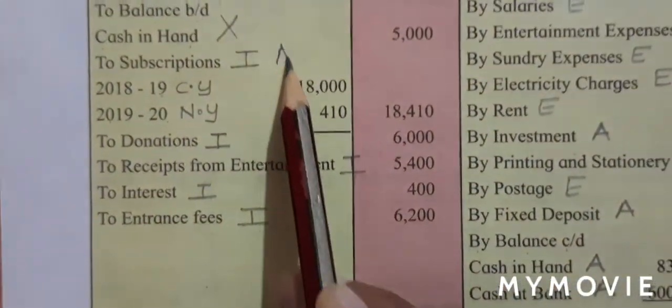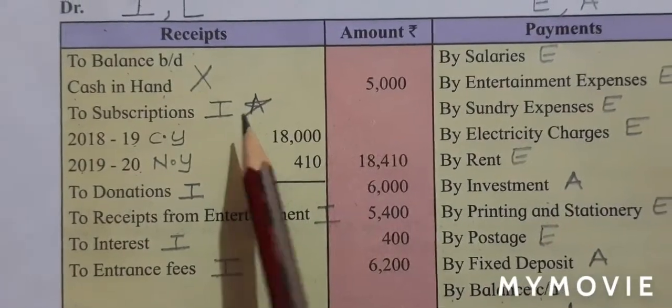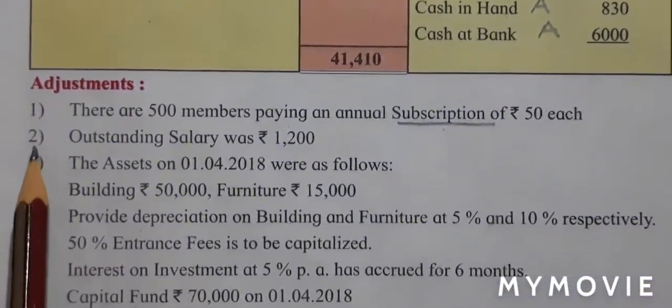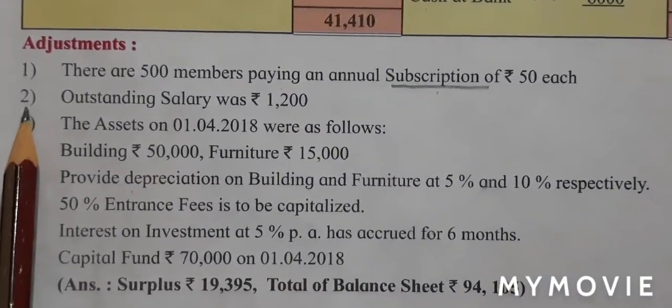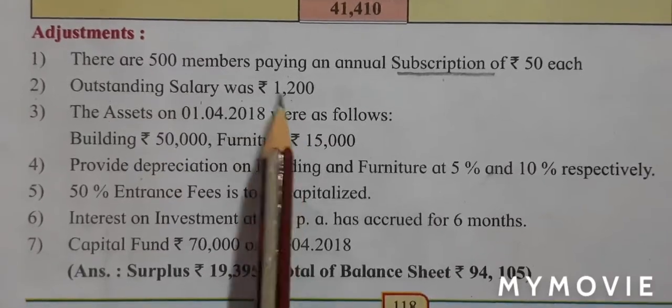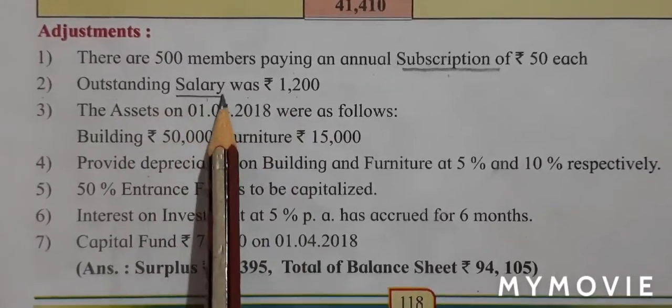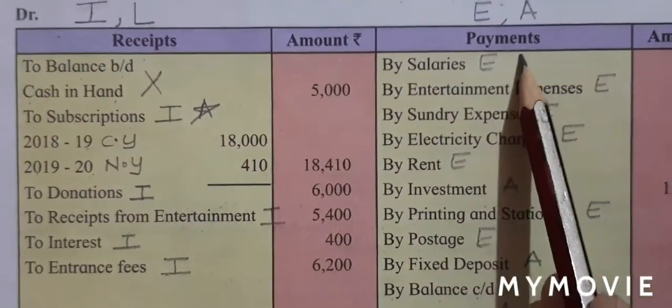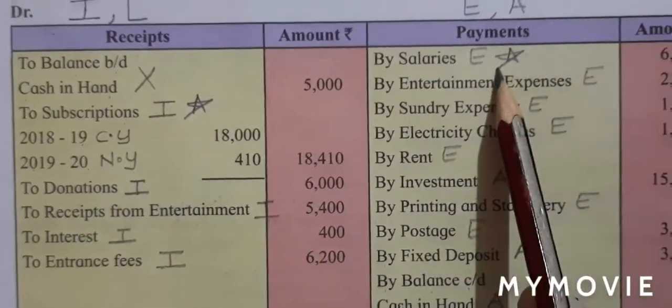On the receipt side, I have subscription. I will mark a star. Adjustment number 2. Outstanding salary was rupees 1,200. So I will mark star for salary. On the payment side, I have salary. So I'll mark a star.